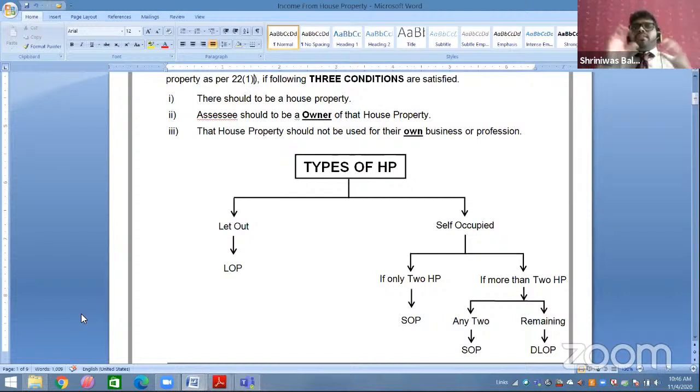For example, I have some house property and I'm doing my practice there, sitting in my house property. I'm doing practice as a cost accountant. So that will be taxable under the head income from profit and gain from business and profession, not income from house property. Reason, that particular house property has been used in your business and profession. If you are using it for your own business and profession, that will be taxable under the head profit and gain from business and profession.